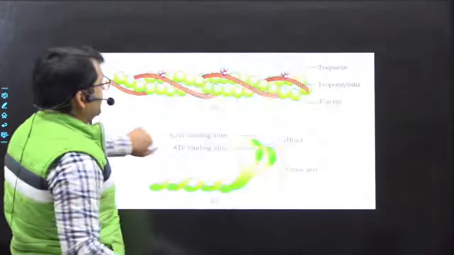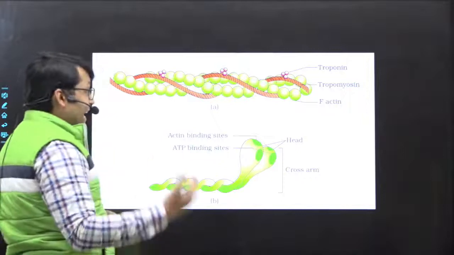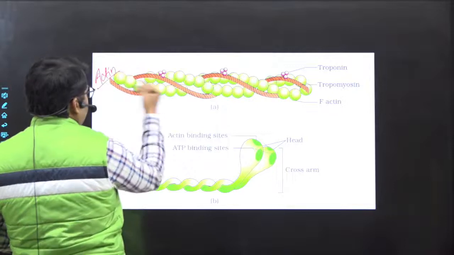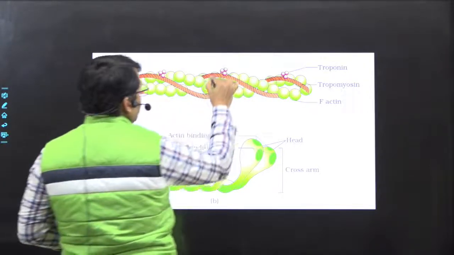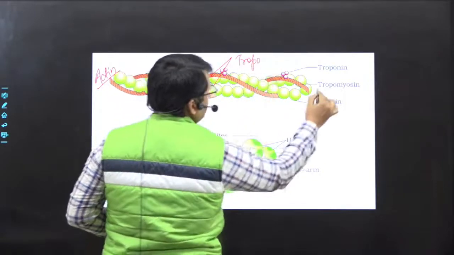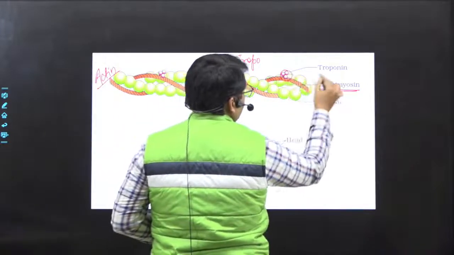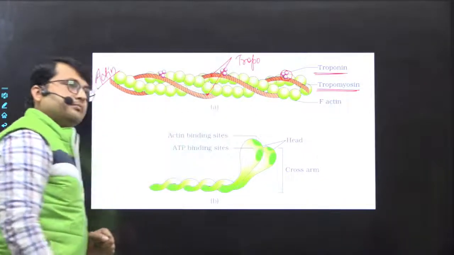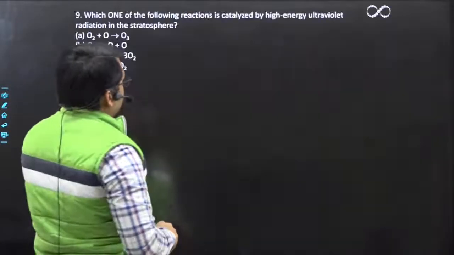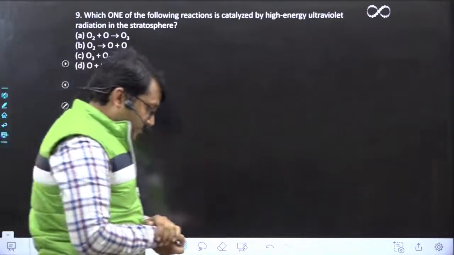If we try to have a closer look at the actin, so see, this is actin. Now on one actin there are these two molecules of tropomyosin. Can you see this tropomyosin? And at frequent intervals there is again another complex protein called troponin. Great. So just take a glimpse of it. Okay, great. Moving on to the next question.